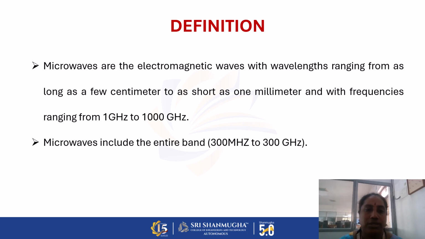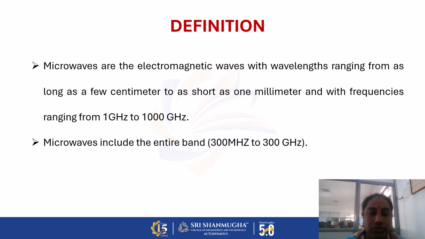Microwaves are nothing but electromagnetic waves. Based on the wavelength and the frequency ranges, the microwaves have been classified. Here, the microwave electromagnetic waves include the frequency range starting from 300 megahertz up to 300 gigahertz. Based on the frequency range, we calculate the wavelength.